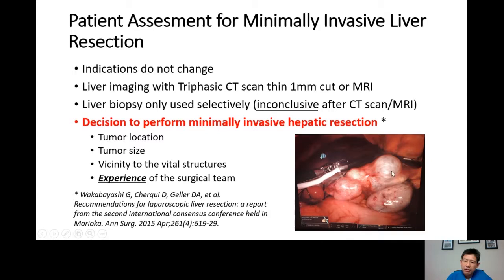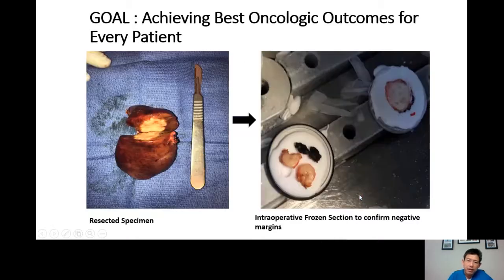This is a liver cystic tumor from our own operating room that was removed by the robotic approach. The patient is cured of this liver tumor and she's doing very well. Again, each liver tumor that is resected from a patient, we send for intraoperative frozen section to make sure the margins of resection are actually clean from the tumor.